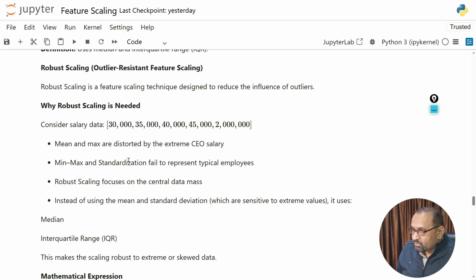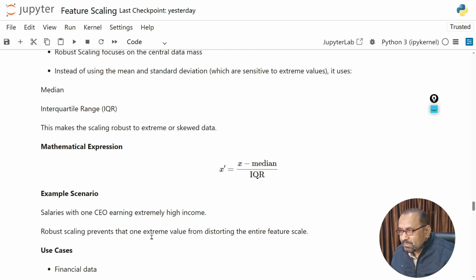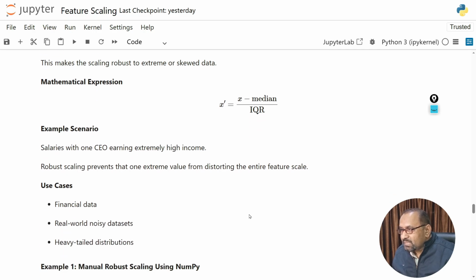Robust scaling focuses on the central data mass. Instead of using the mean and the standard deviation, which are very sensitive to extreme values, it uses the median and the interquartile range, you can see Q3 and Q1. This makes the scaling robust to extreme or skewed data. The mathematical expression for the same is x dash equals x minus median upon IQR.